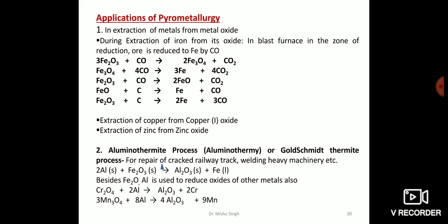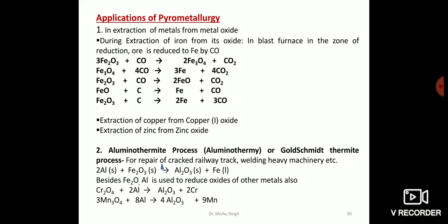However, in the actual process, the sulfide ore, that is the copper pyrite, is concentrated by froth flotation process, and then in a reverberatory furnace, this copper pyrite is converted to a mixture of ferrous sulfide and cuprous sulfide.